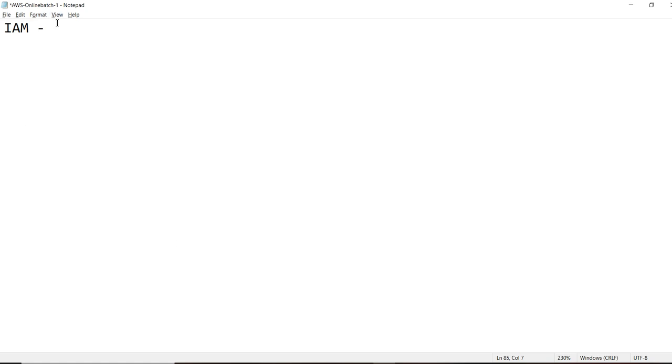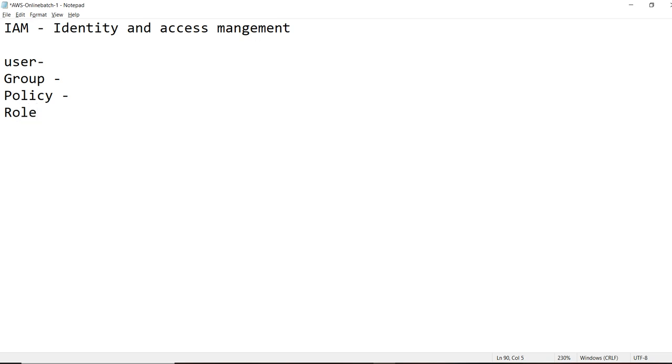It is mainly used for management purposes, where we have multiple sections. The first one is user, the second one is group, the third one is policy, and the fourth is role. We'll mainly focus on these four items in IAM.